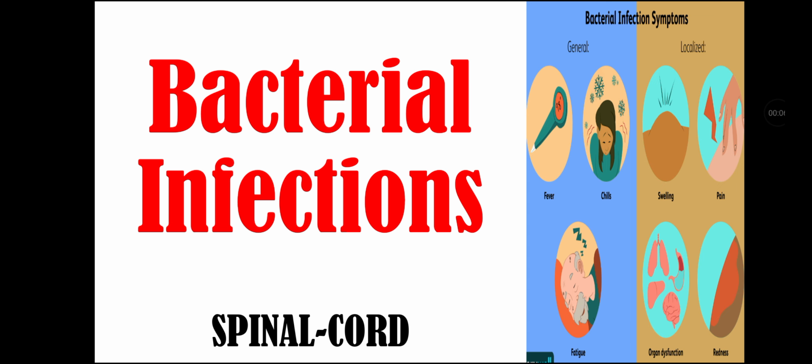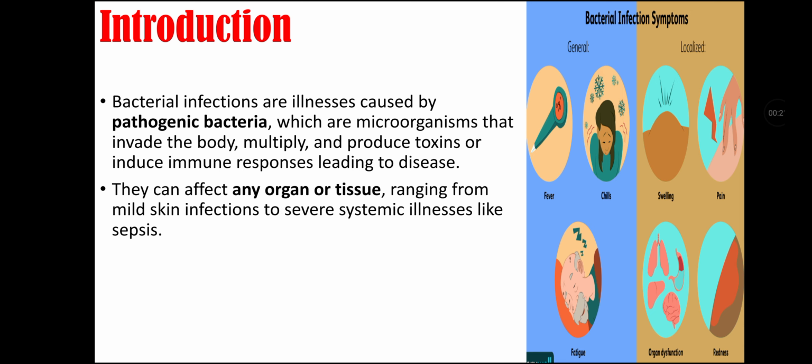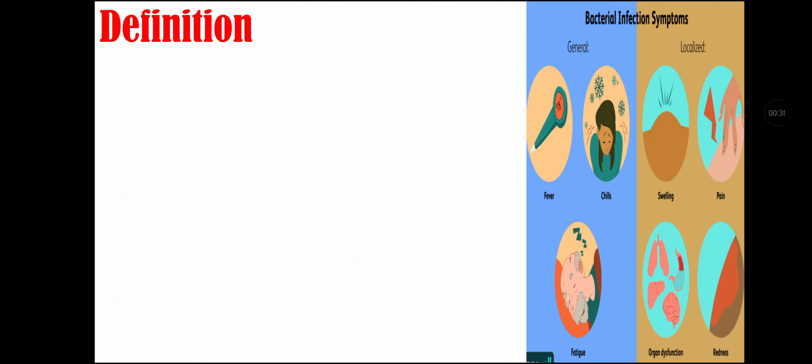So let's start our topic with introduction. Bacterial infections are illnesses caused by pathogenic bacteria, which are microorganisms that invade the body, multiply and produce toxins or induce immune response leading to disease. They can affect any organ or tissue, ranging from mild skin infection to severe systemic illness like sepsis. Bacterial infections are among the most common causes of morbidity and mortality worldwide, but many are preventable or treatable with antibiotics and proper hygiene.